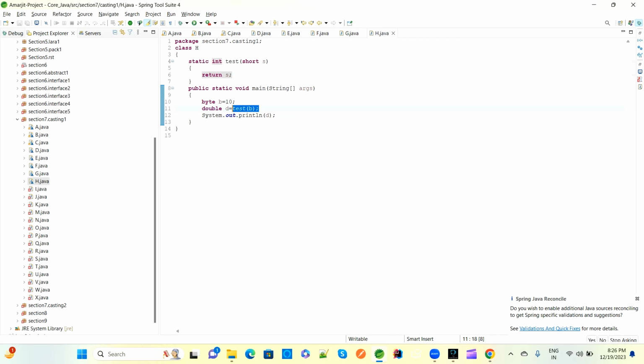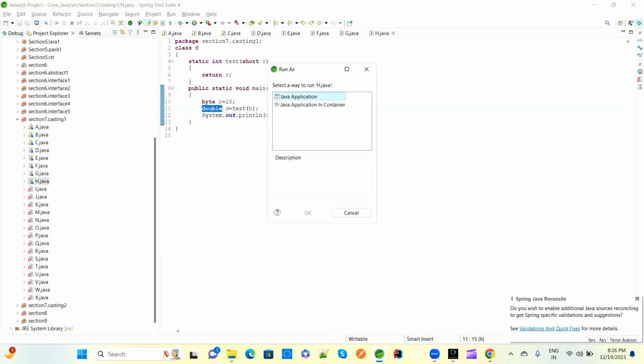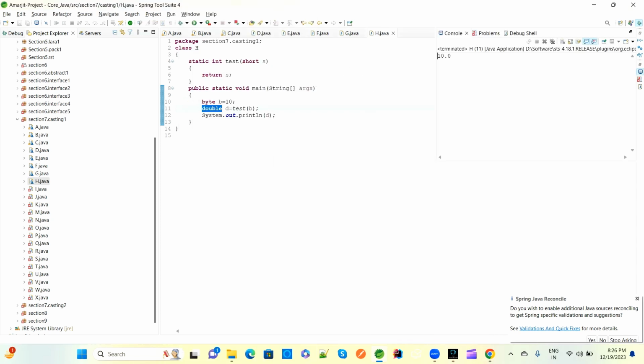So this integer we are assigning to the double. This is from lower to higher, upcasting, so no issue. Once you execute this program, double 10.0 will be the output for this D. Right? Understand?